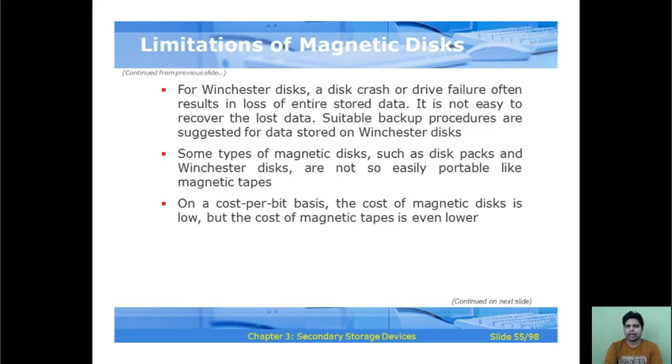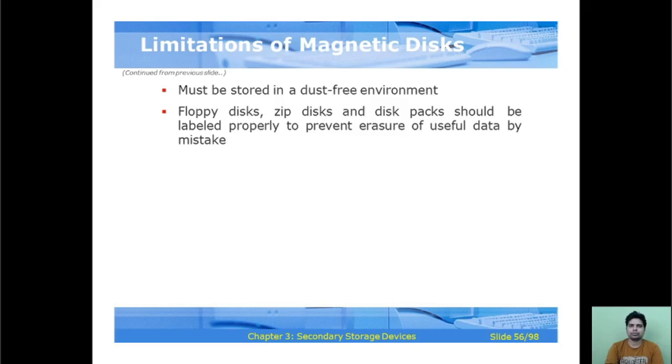Some types of magnetic disk, such as disk packs and Winchester disk, are not usually portable like magnetic tapes. Okay. On a cost per bit basis, the cost of magnetic disk is low, but the cost of magnetic tapes is even lower, and disks must be stored in a dust-free environment also.